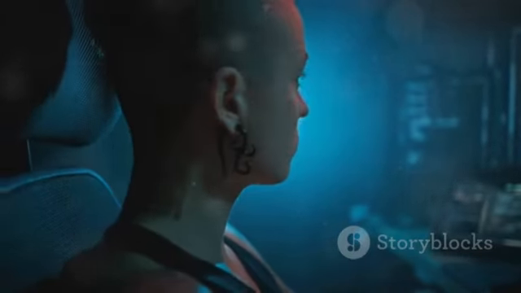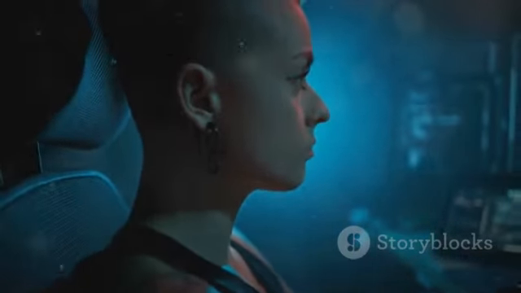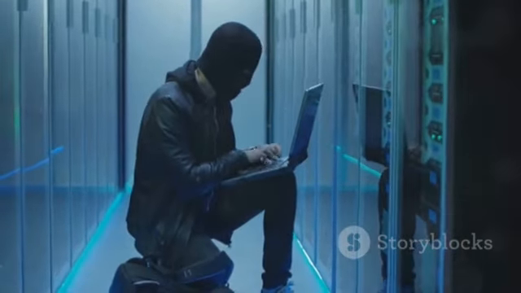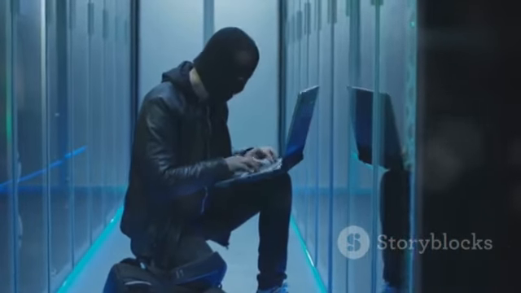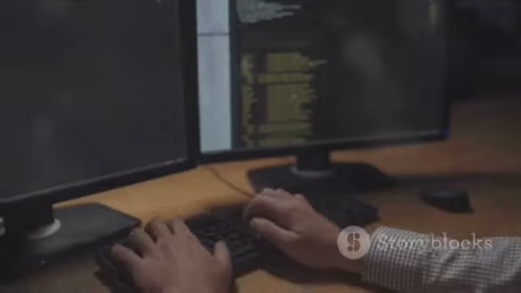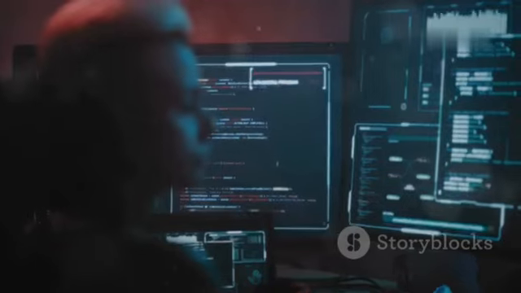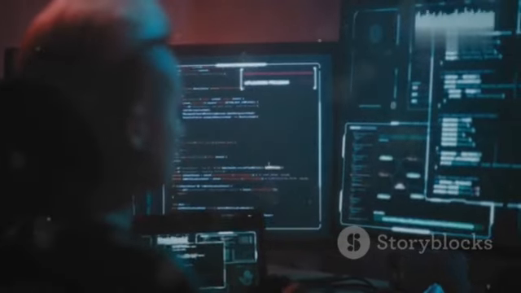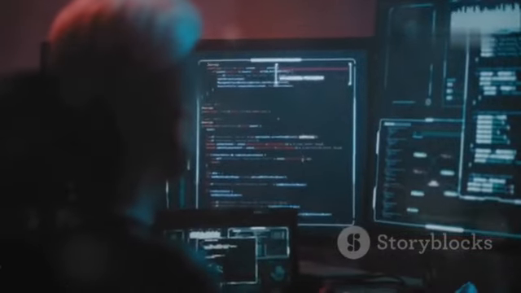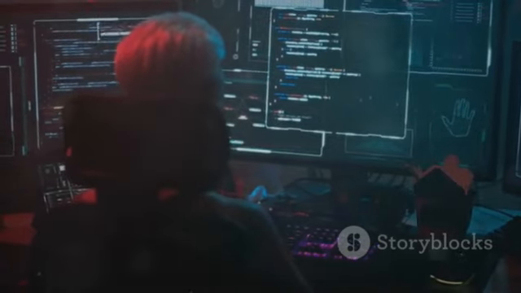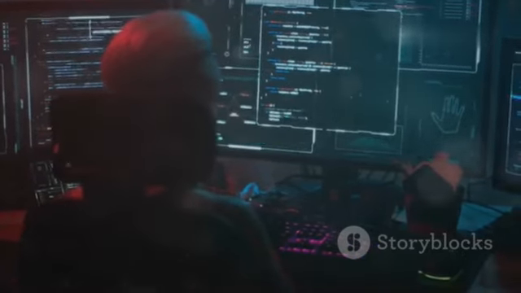Think of a database as the brain of a website, storing all the important information. Now imagine being able to talk directly to that brain, bypassing all the usual security measures. That's the power of SQLI. Attackers use specially crafted SQL queries, which are like commands for the database, to trick the web application into revealing sensitive data, modifying existing data, or even executing malicious code.